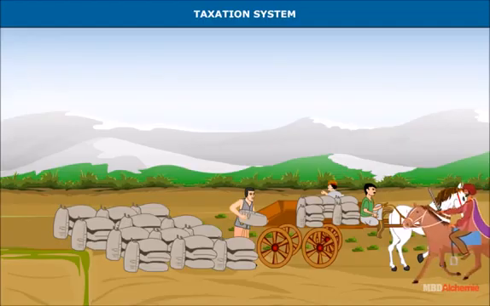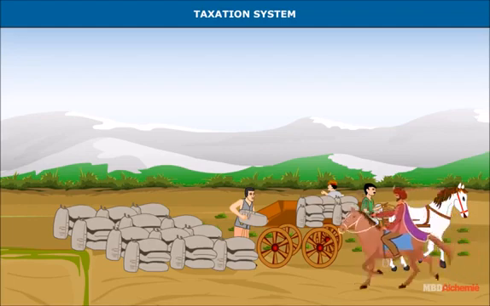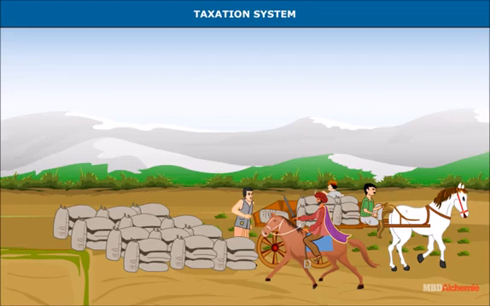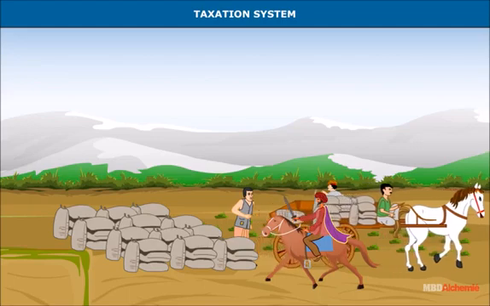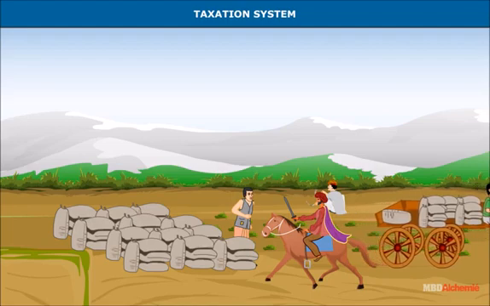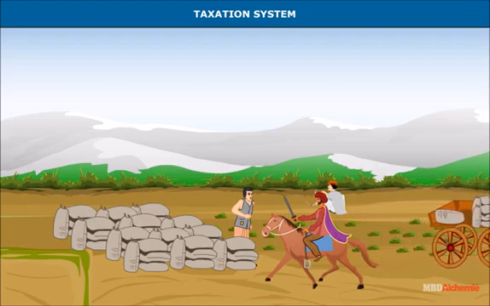Taxation system. The king ruled with the help of a number of paid officers, but to make their payments, he needed taxes. Thus, all the producers of goods paid a tax to the king. In the beginning, they paid taxes in the form of goods they produced. Peasants paid 1/6 bhaga of their produce.